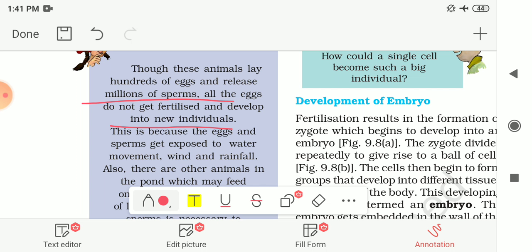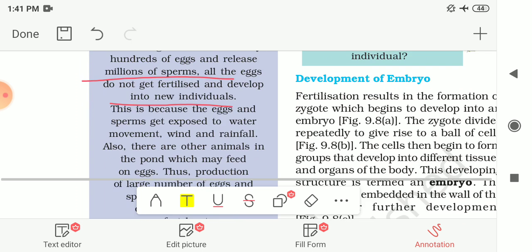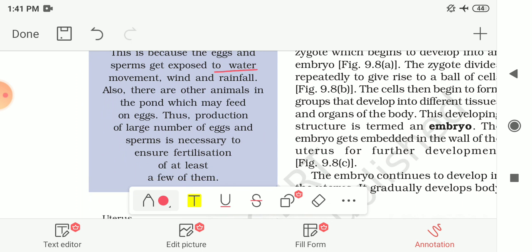All the eggs do not get fertilized and develop into new individuals. This is because the eggs and sperms get exposed to water movement and wind. As they do not have any protective layer, they face all these factors like water movement, wind and rainfall, and also there are other animals in the pond which may feed on eggs.